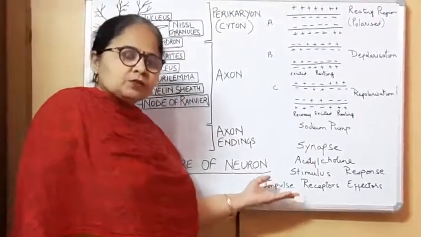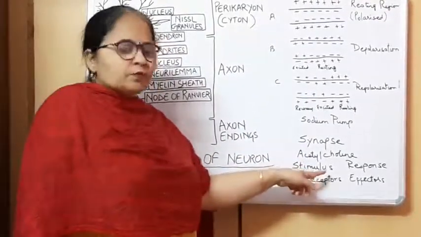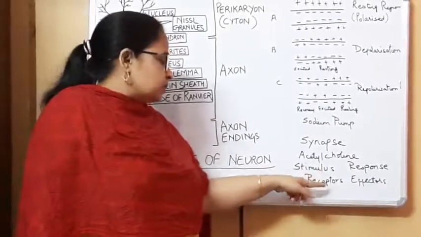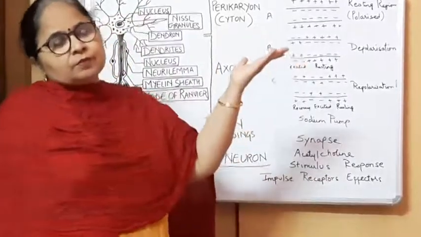This is the conduction of the message coming from the stimulus. From there the stimulus comes to the receptors. From the receptor it goes to the central nervous system, the brain or spinal cord.